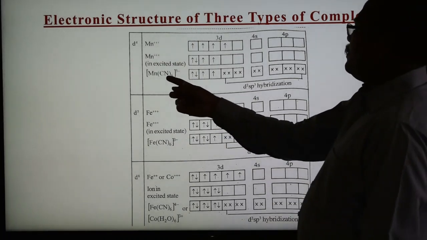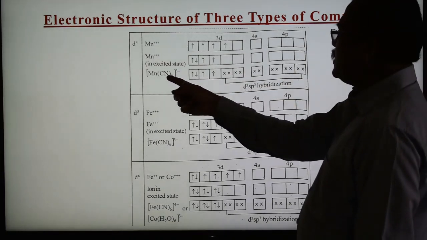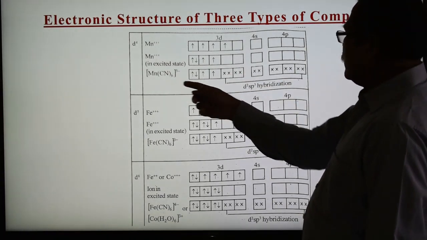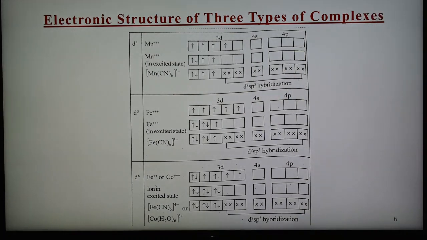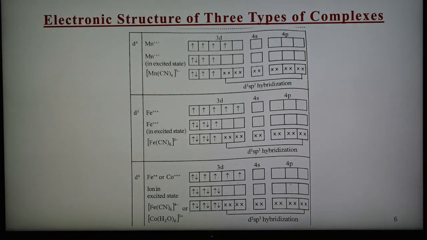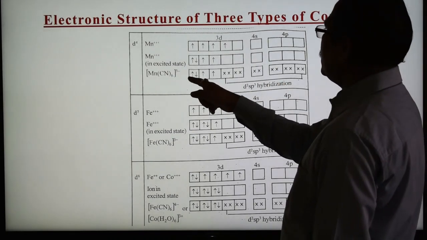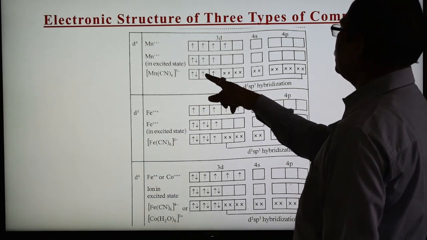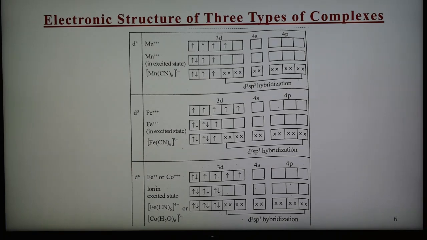And now the formation of the complex. These 6 orbitals are vacant, and the 6 CN cyano group ligands donate an electron pair to each vacant orbital, forming coordinate bonds between ligand and metal, and therefore the hybridization is d2sp3. So this complex has d2sp3 hybridization, and it is also paramagnetic because of having unpaired electrons, and it is also an inner orbital complex.